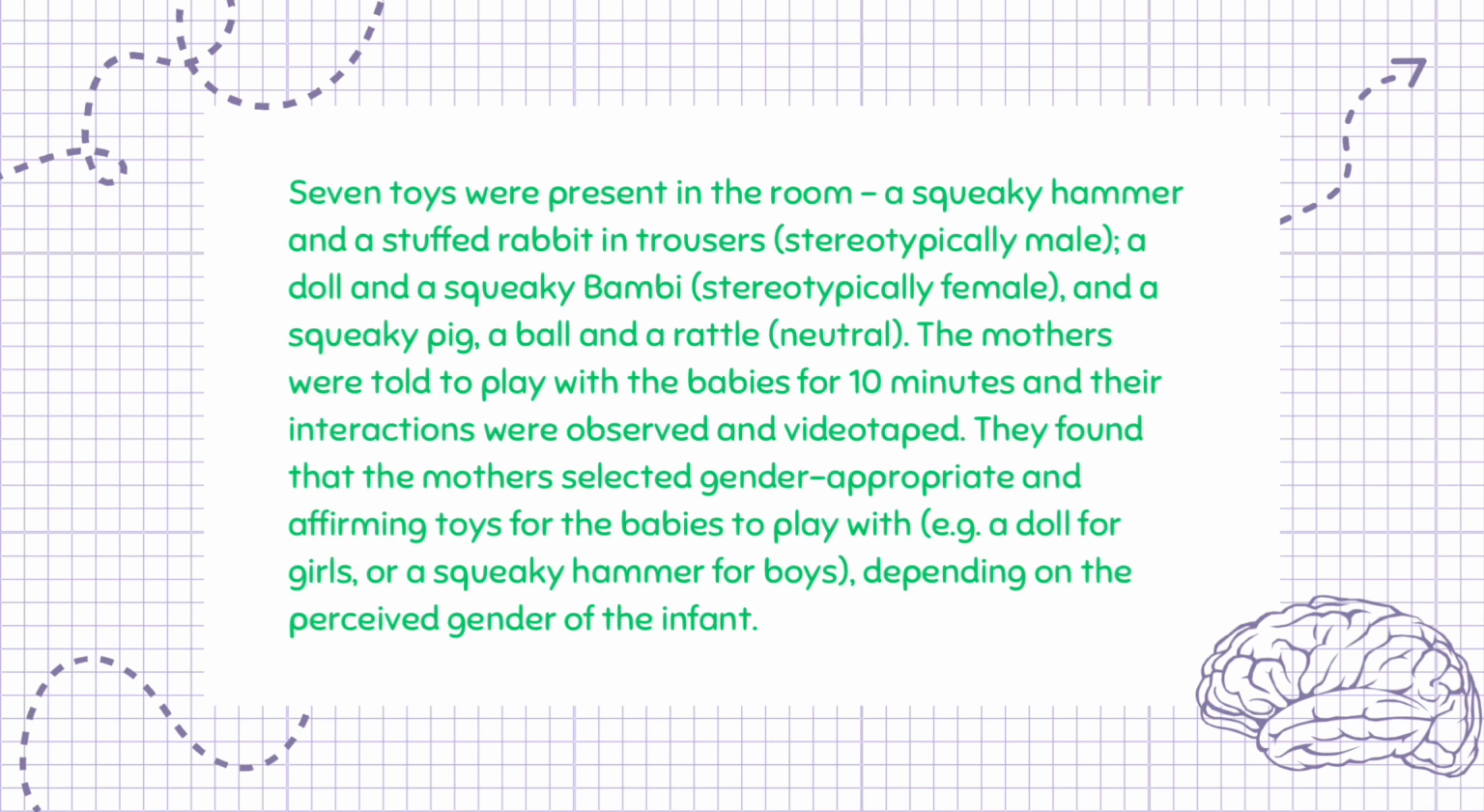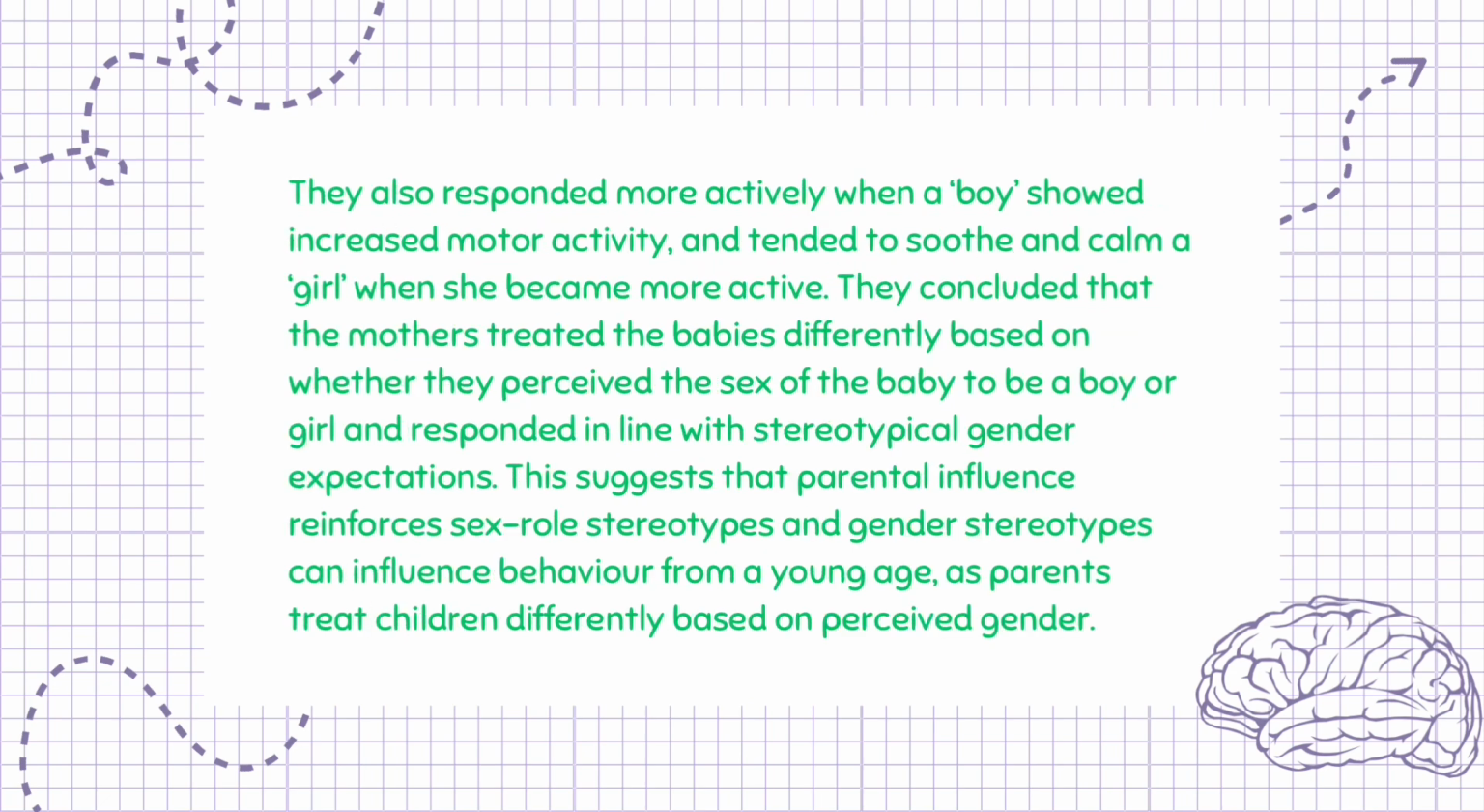They found that the mothers selected gender-appropriate and affirming toys for the babies to play with, e.g. a doll for girls, or a squeaky hammer for boys, depending on the perceived gender of the infant. They also responded more actively when a boy showed increased motor activity, and tended to soothe and calm a girl when she became more active.